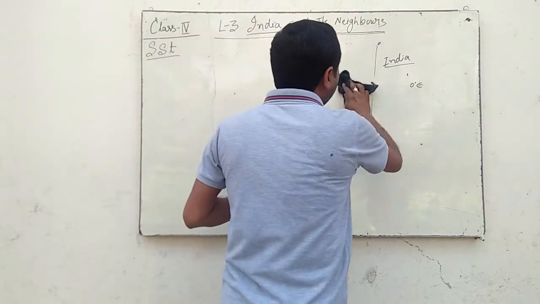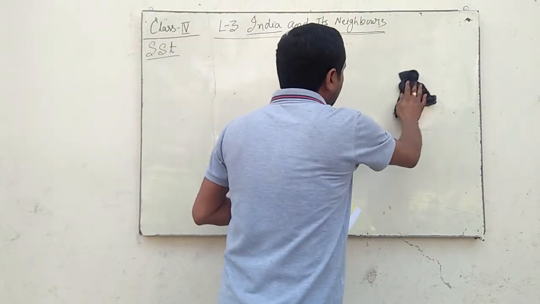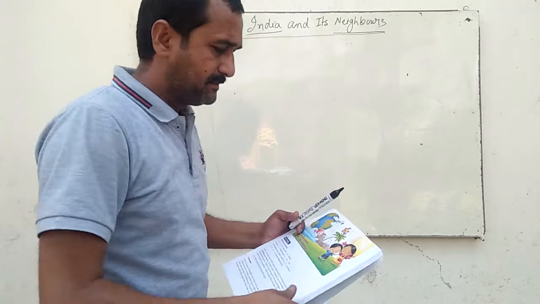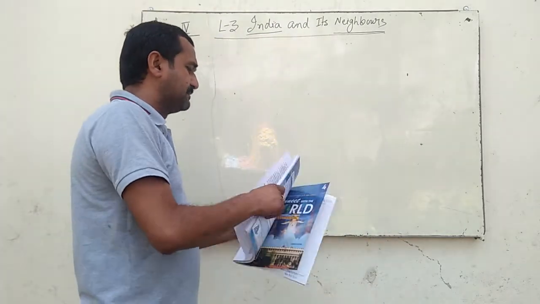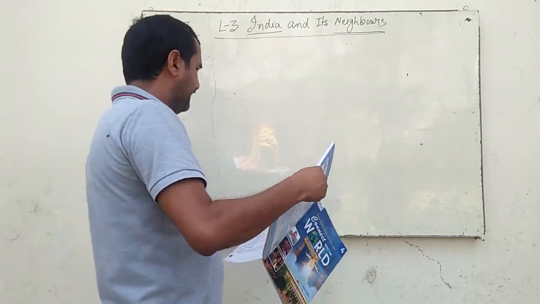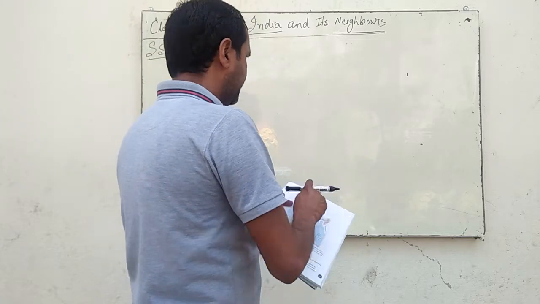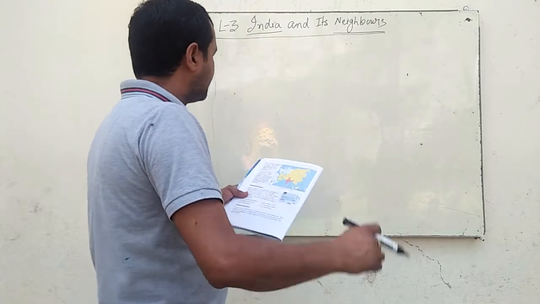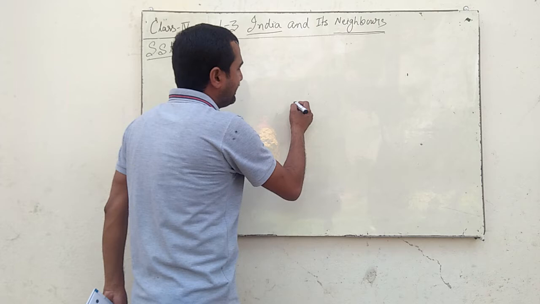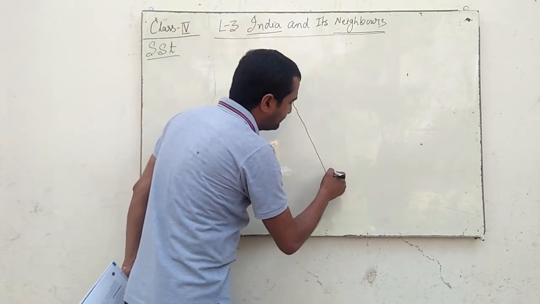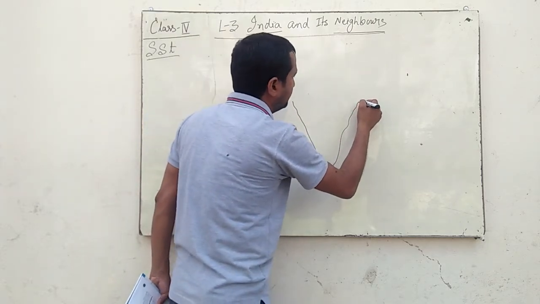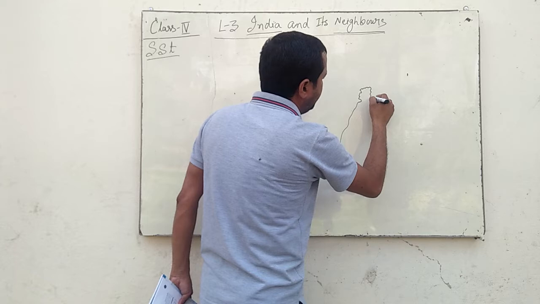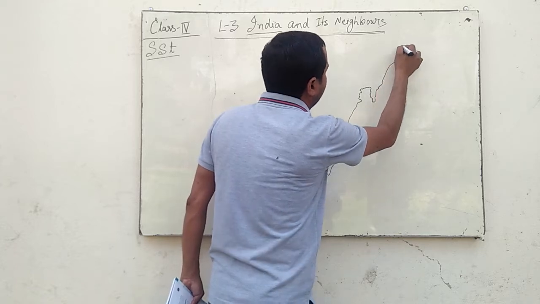Exactly discussing the location of India in terms of latitude will be studied in your later classes, but as far as India is concerned, let us have a rough sketch of India.